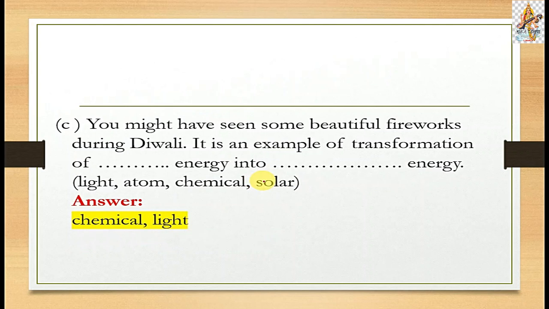Next, question C. You might have seen some beautiful fireworks during Diwali. It is an example of transformation of a space energy into a space energy. In the brackets: light, atom, chemical, solar. So the answer is chemical and light. You might have seen some beautiful fireworks during Diwali. It is an example of transformation of chemical energy into light energy.